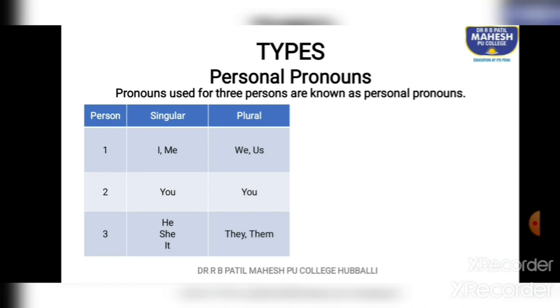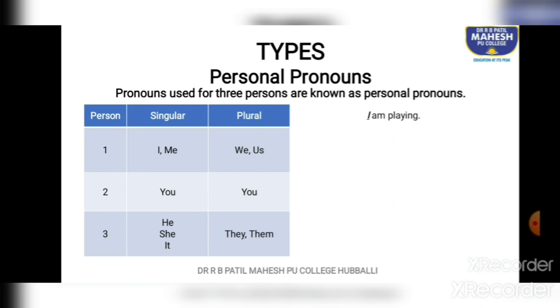The best way to understand the persons here is by considering an example that is very personal to us. Let me tell you, I am teaching you all pronouns. So, I here is first person, you, the audience, the listeners, become second person, and what I'm talking about, pronouns, becomes third person.